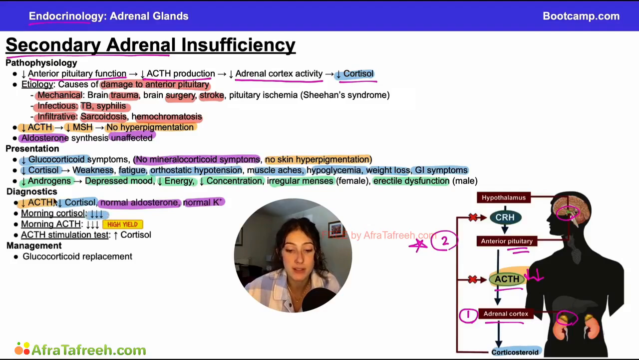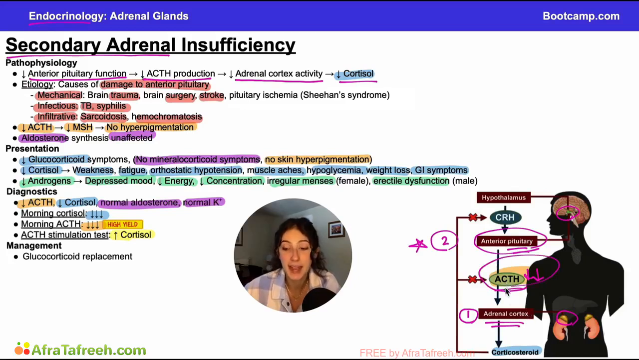Our morning cortisol levels are going to be low. Our morning ACTH levels will also be low given the decreased ACTH with secondary adrenal insufficiency. And then on the ACTH stimulation test, we're actually going to see increased cortisol. Now, why would that be? Well, the problem in this pathway, unlike in primary adrenal insufficiency, where we had a problem with the function of the adrenal cortex, is actually a problem with the anterior pituitary. So the anterior pituitary is not sending as many signals to the adrenal cortex to produce these hormones, but the adrenal cortex is still quite functional.